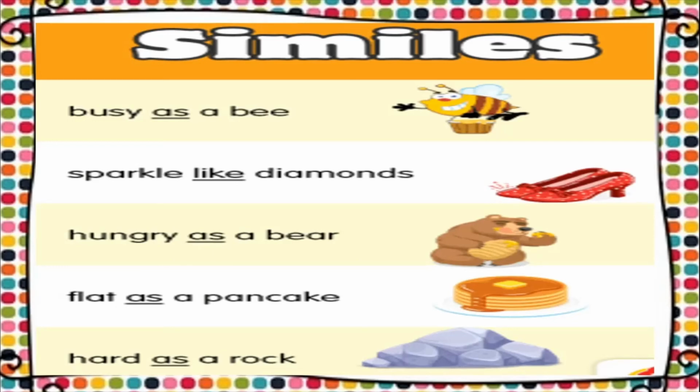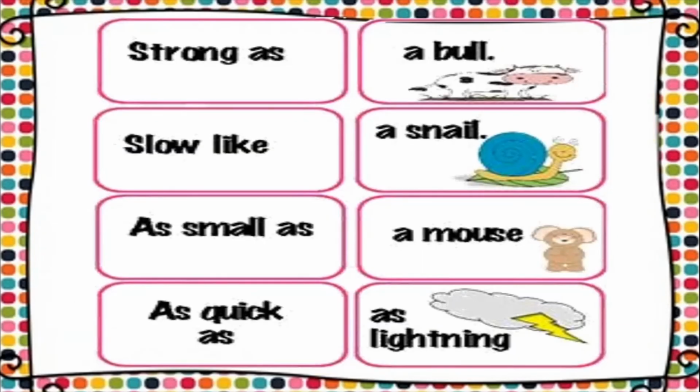Alright, so simile means when you're comparing two things using the words as and like. Look at some more examples. Strong as a bull, slow like a snail, as small as a mouse, as quick as lightning. So you're comparing someone's strength with that of a bull, and you're saying that someone is so slow that he's like a snail, and someone is so small that it is like a mouse. And someone is so quick that it is like lightning. So these are all examples of similes.